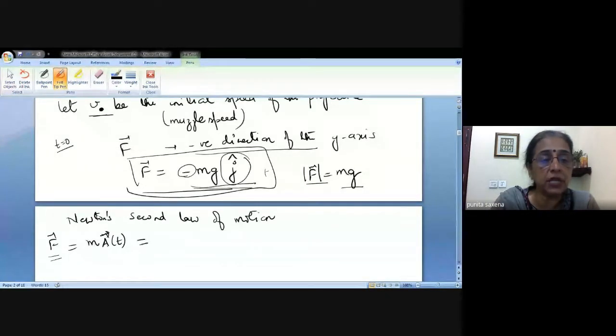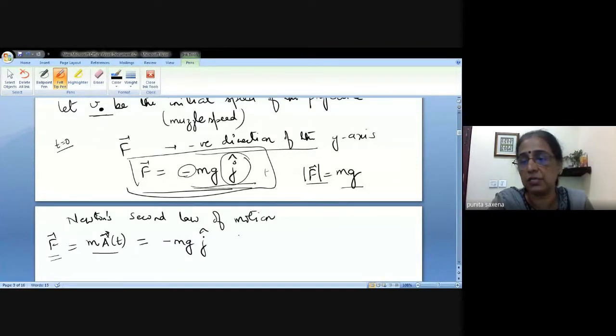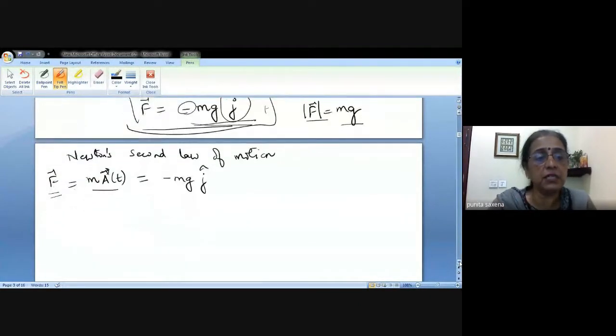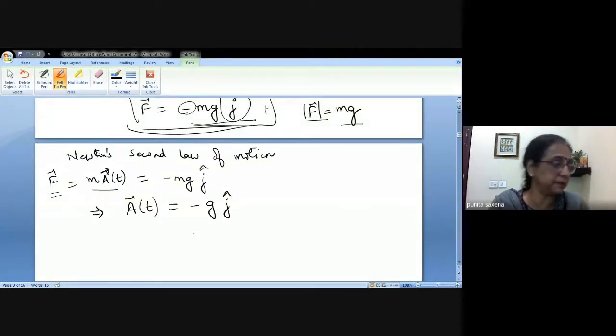So according to this, it should be equal to simply minus mgj. Right? The mass into these, according to Newton's second law of motion, these two should be equal. So the ultimate equation that we get is nothing but the acceleration at any time t is equal to minus g times j. Is that okay?